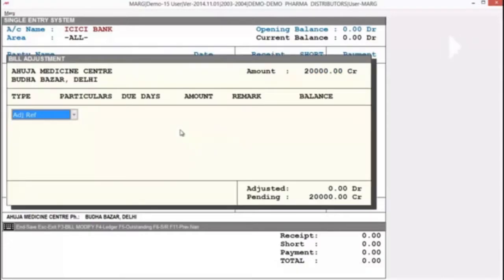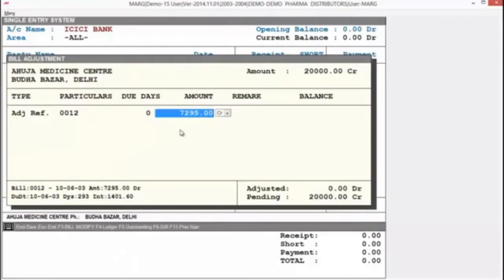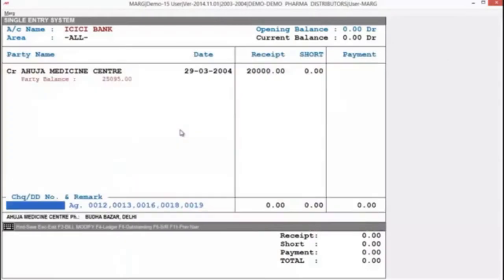Then press enter and from here you can adjust the payment against outstanding bills. After that, you will see the column for check number or DD number. Here you can mention the check number against which you received the payment.